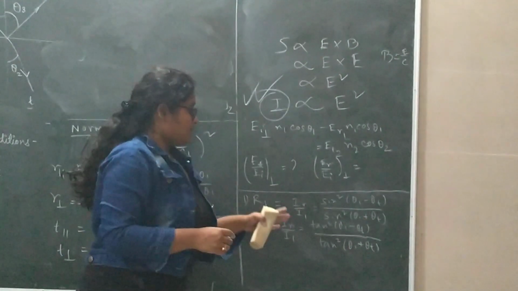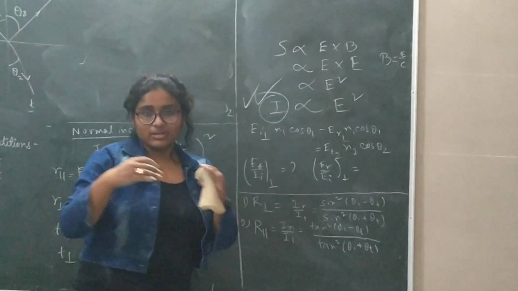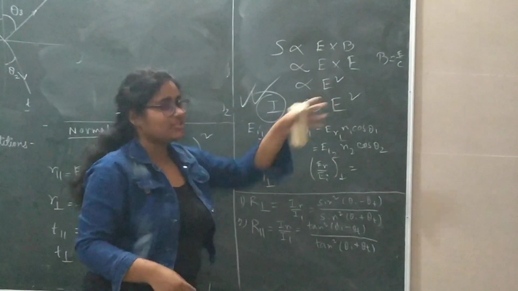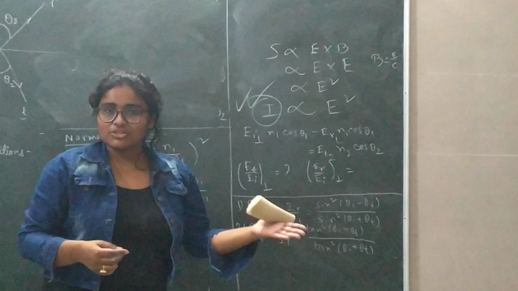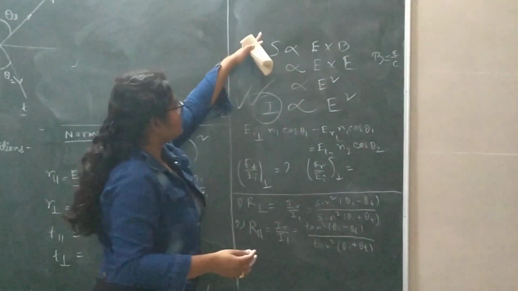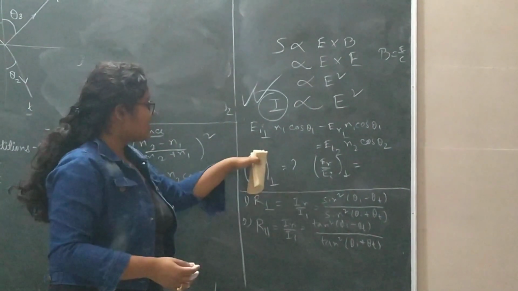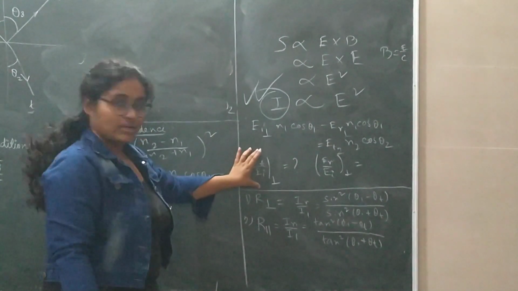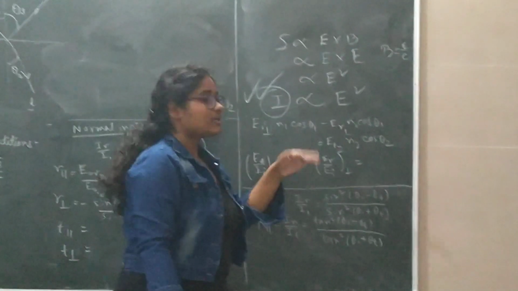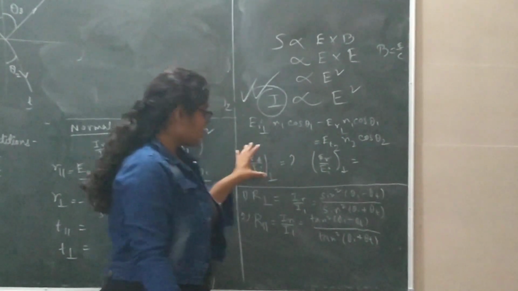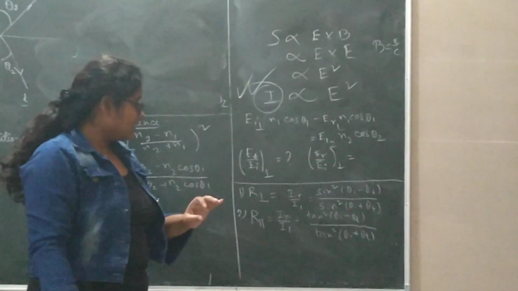Okay, that is our aim, that somehow we can measure how much light is reflected and how much light gets transmitted. Electric field measurement is not very feasible; we prefer intensity measurement. For that, we will see that the intensity is directly proportional to E square. So if we get the amount of the reflected electric field and the transmitted electric field, and we square it, we can get the intensity of the reflected light and the transmitted light.